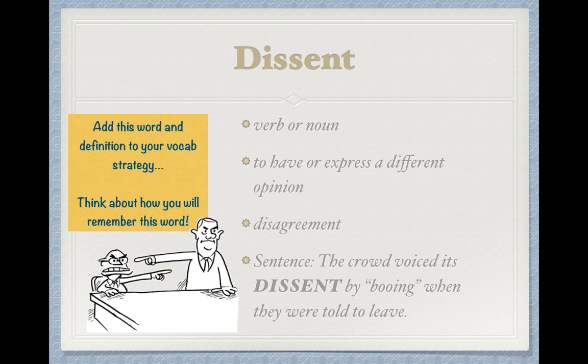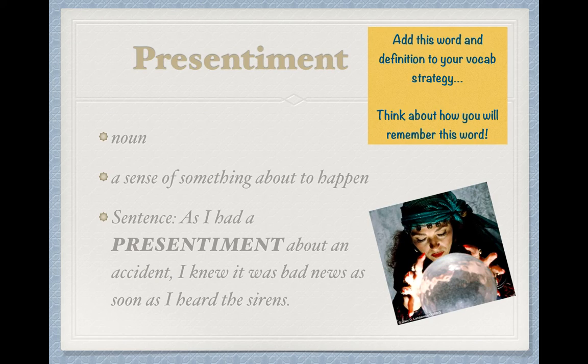We have a few more words that use the root sentio. The next one is presentiment. This is a noun, and it means a sense of something that's about to happen. In your book, it reads, "Because I had a presentiment that you would call tonight, I knew it was you when the phone rang." A feeling, sense about something that's going to happen.